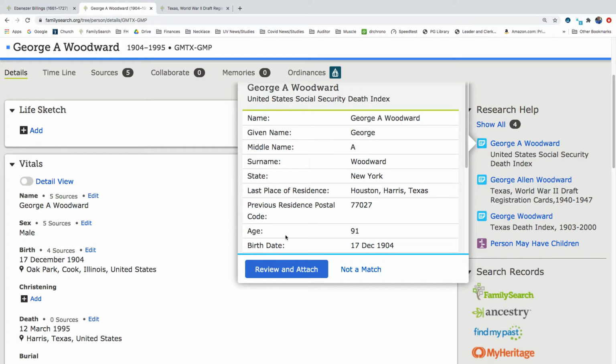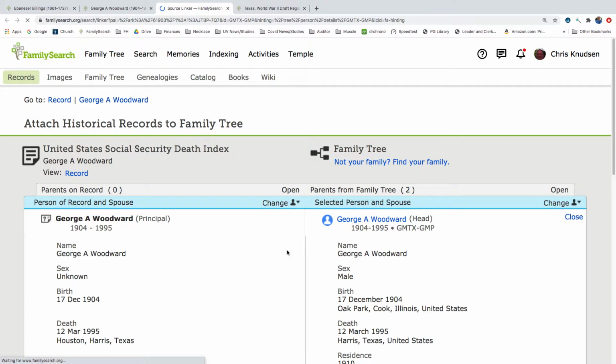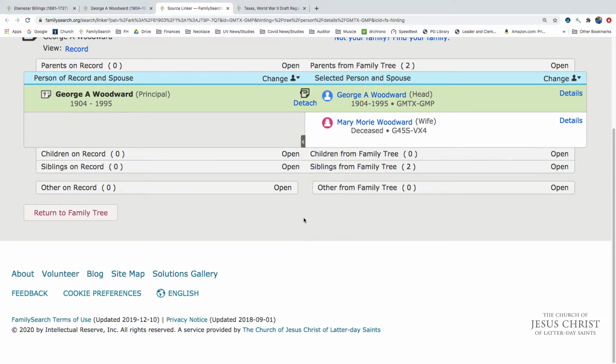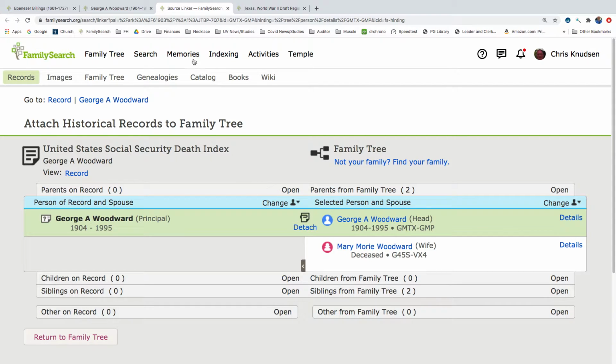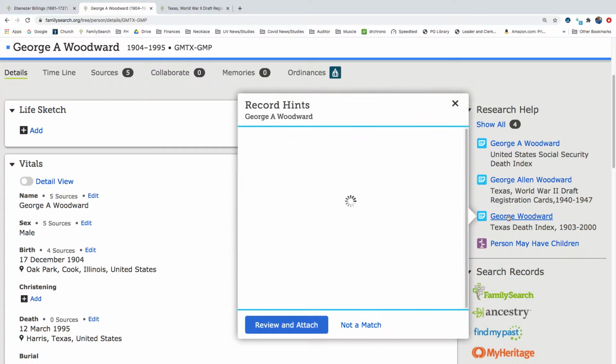Yeah, that's him. Death date, 12th of March, 1995. That's him. So let's go ahead and attach this record as well. The more records you attach, the more likely you are to have the right person when all the information matches.